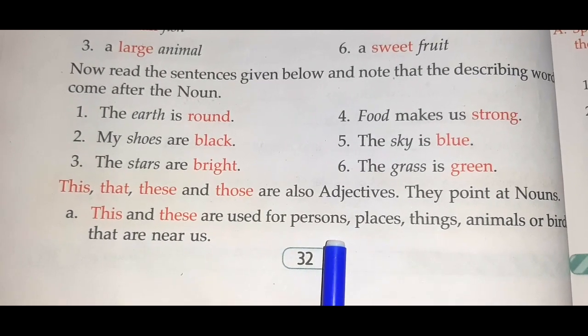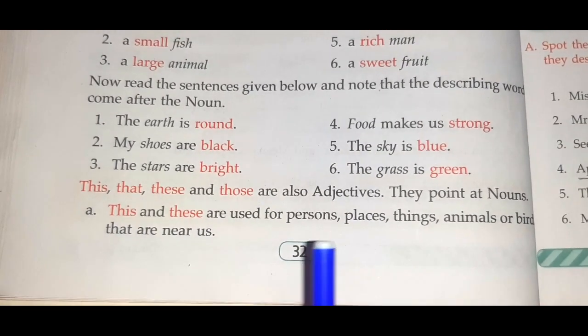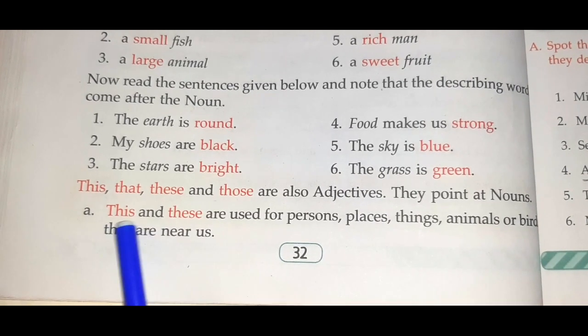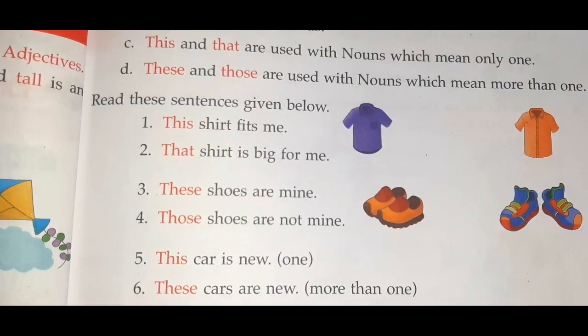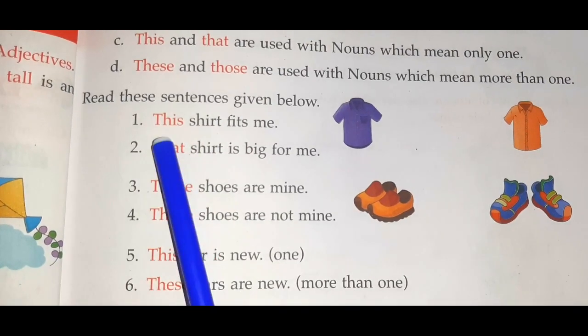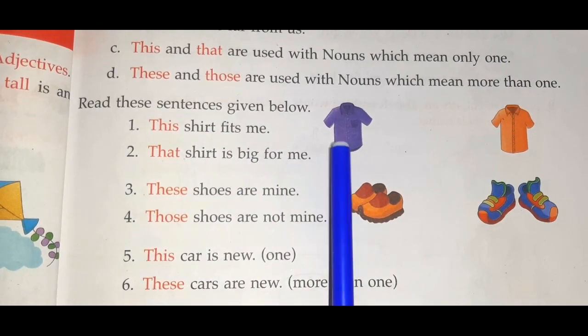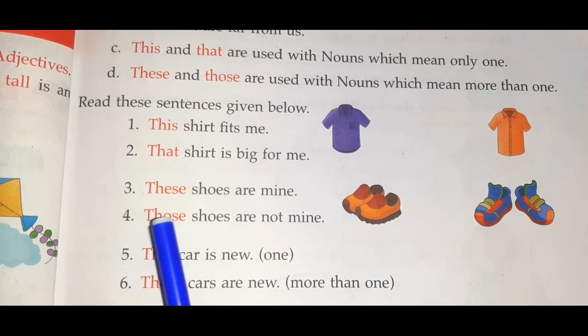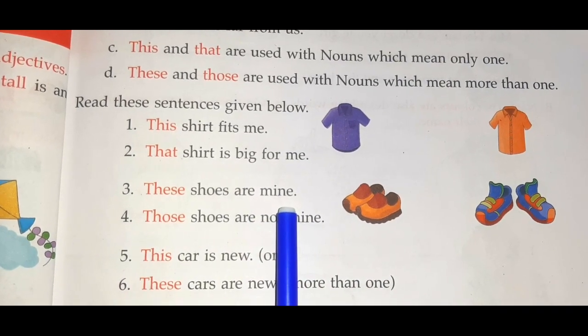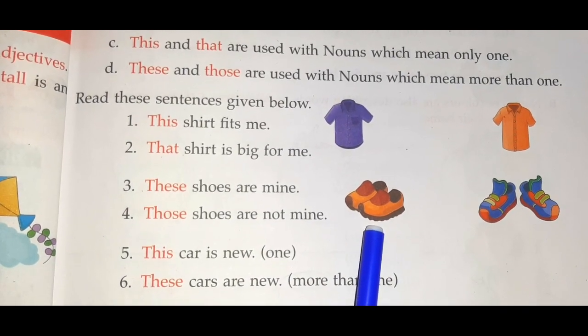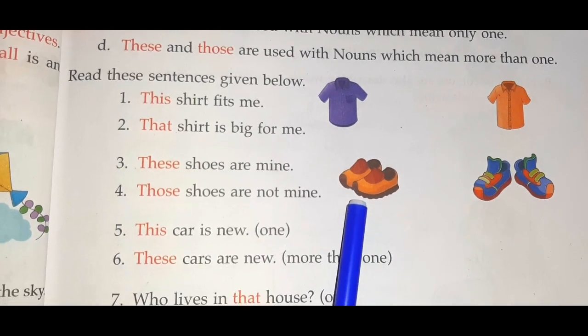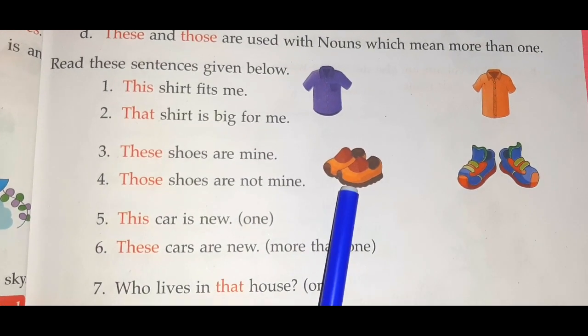So when persons, places or things are near us, we use this and these. For example, this shirt fits me. This shirt is nearer to us. These shoes are mine. Here a pair of shoes is near us.